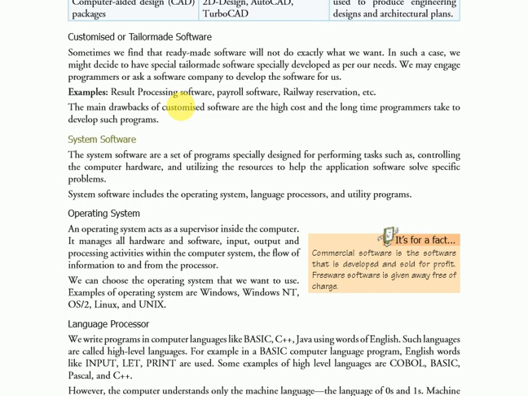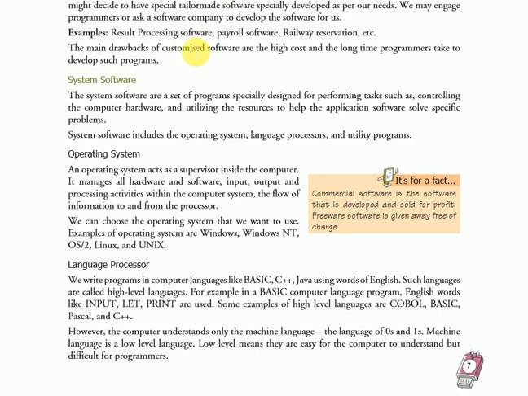Next one is system software. Application software is completed. System software is a set of programs specially designed for performing tasks such as controlling the computer hardware and utilizing the resources to help the application software solve specific problems.